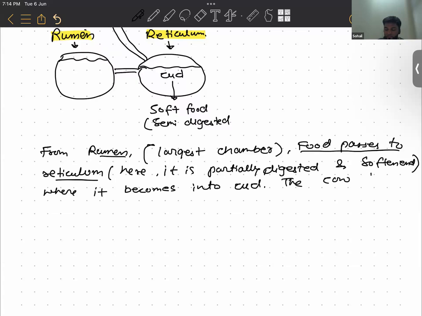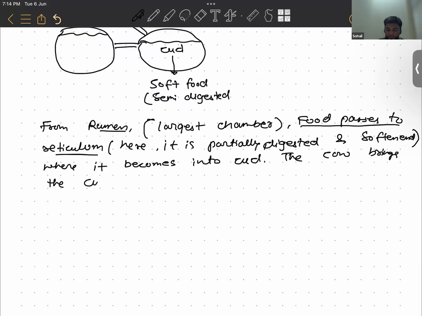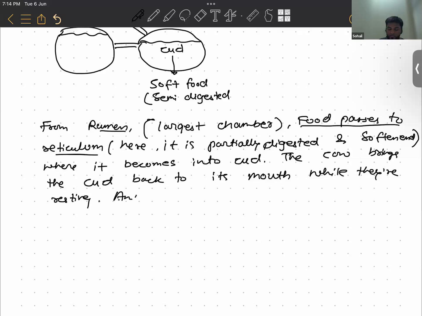The cow brings the cud back to its mouth while resting, and chews the food again.